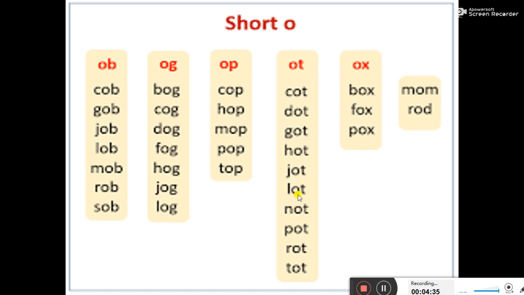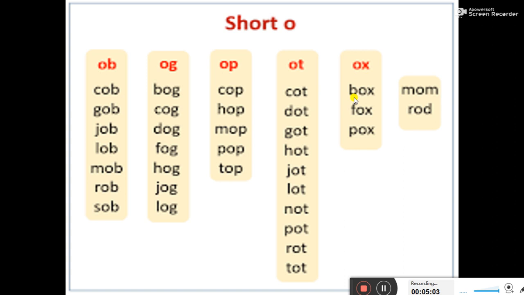L O T, lot. N O T, not. P O T, pot. R O T, rot. T O T, tot. Next pronunciation is of OX, ox.